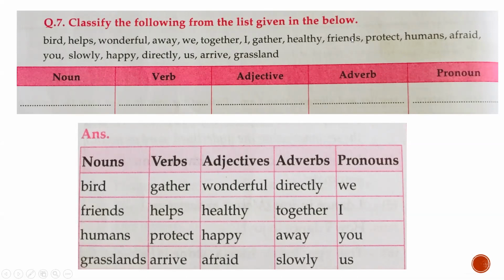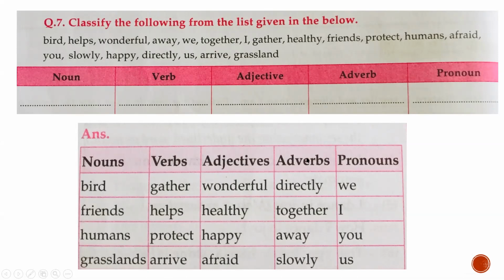So from these words, which are the nouns? Nouns are bird, friends, human, grasslands, because they are the names of place, person, animal, things. Which are the verbs? Action words: gather, helps, protect, arrive. They show us action. Adjectives, they are telling you more about a noun. Which are they? Wonderful, healthy, happy, afraid.